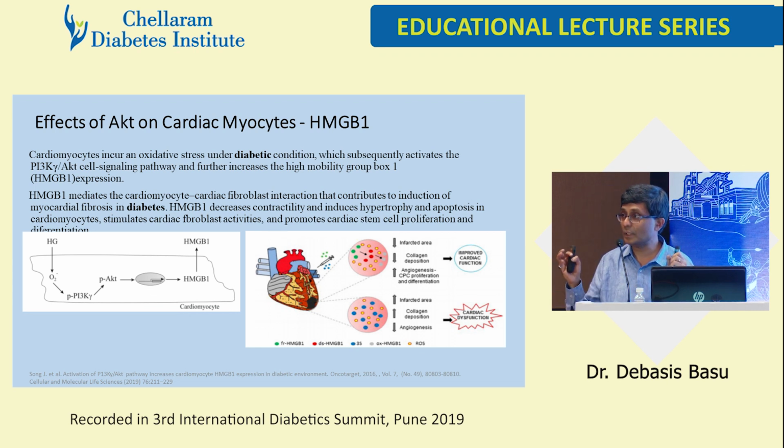This is actually very important in the body, but if it is expressed in higher numbers, it can cause detrimental effects. It can cause cardiac fibroblast activity, apoptosis, hypertrophy in the cardiomyocytes, and cardiac stem cell proliferation and differentiation. But if it is present in the normal, physiological quantum, then it improves cardiac function.